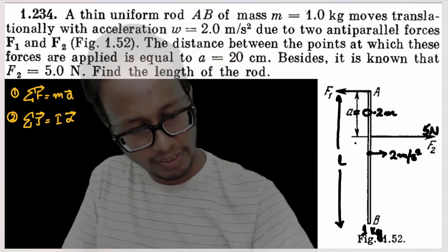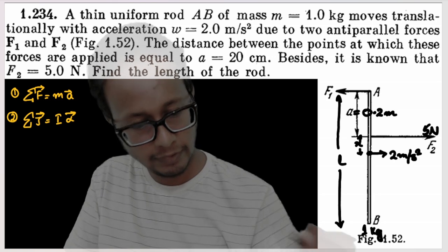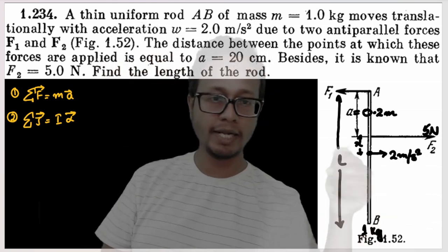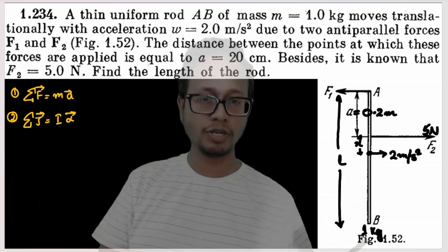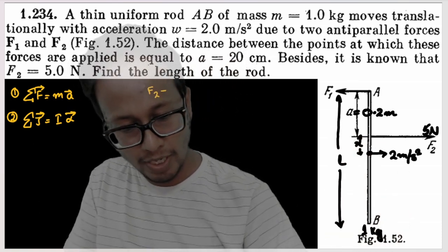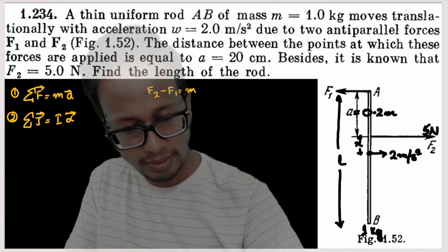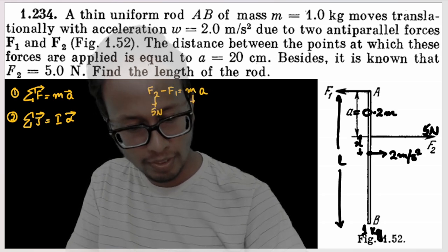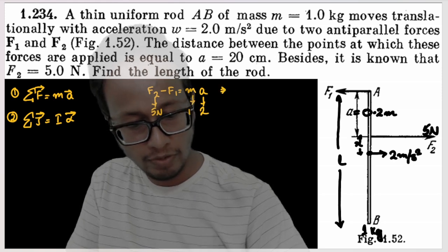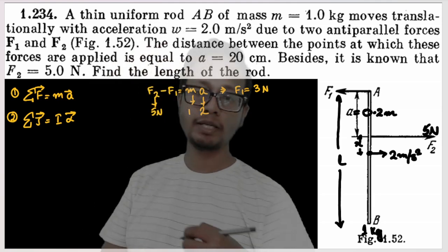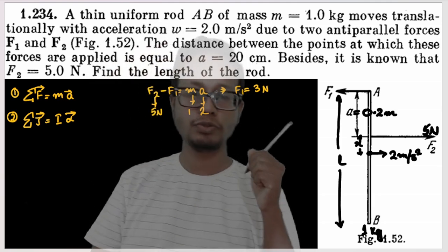So let us assume this distance to be x. Now let us construct our equation. F2 minus F1 is equal to mass of this rod into linear acceleration of this rod. F2 is already given as 5 Newton. F1 we don't know. Mass is given as 1 kg. Linear acceleration is given as 2 meters per second square. From this equation, we know that F1 is equal to 3 Newton. So F2 is equal to 5 Newton, F1 is equal to 3 Newton.